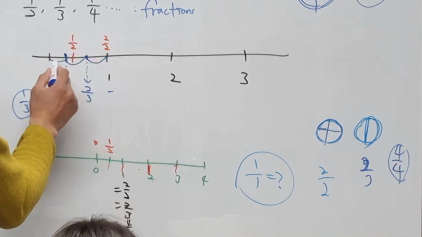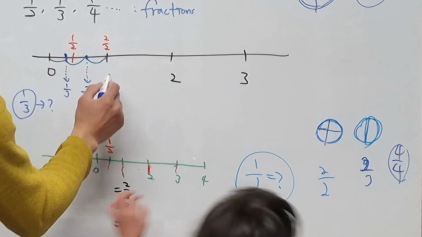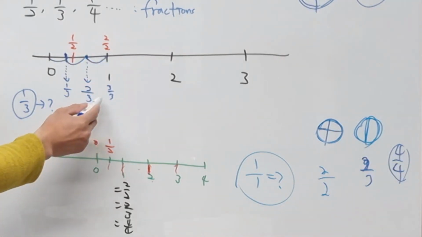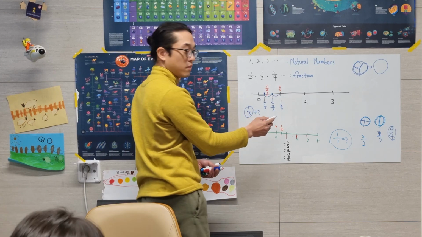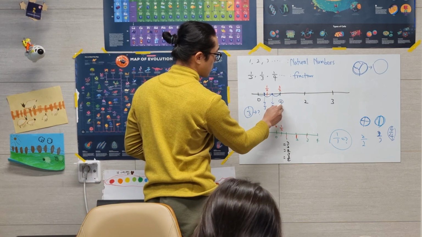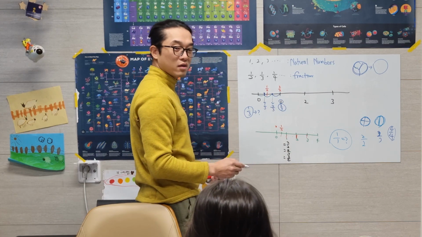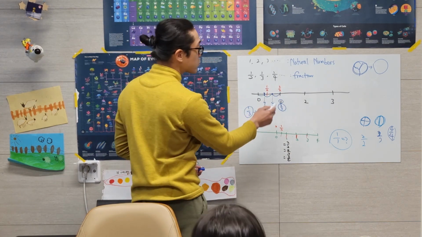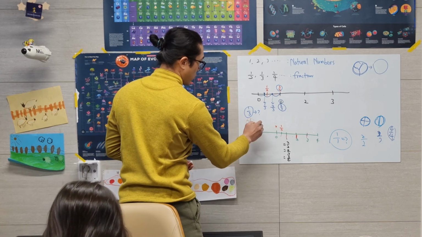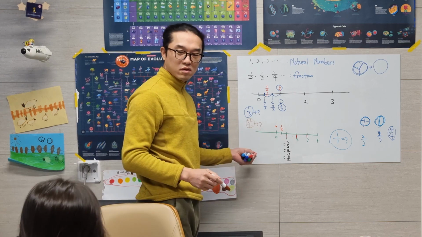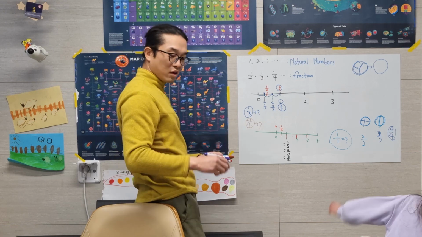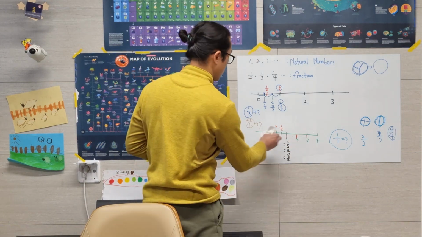So here, there are 3 pieces. We take 3, all of them. So 3 over 3. Look at that. The 1 equals 3 over 3. This mark means 1, but also means 3 over 3. Right? Also means 2 over 2. 1/4. Where should this number go? Can you solve this? You don't know? Really? I think you can solve this problem.